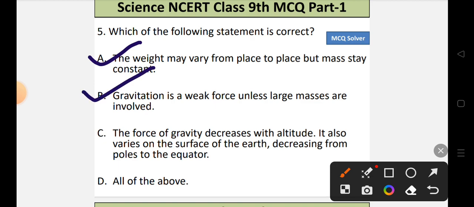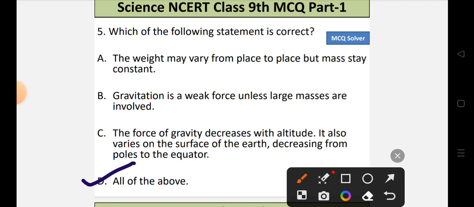Statement C is also correct, because the force of gravity decreases with altitude. The gravity decreases from poles to the equator. So as all the above statements are correct, the correct option will be option number D, that is all of the above. So D is the correct option.